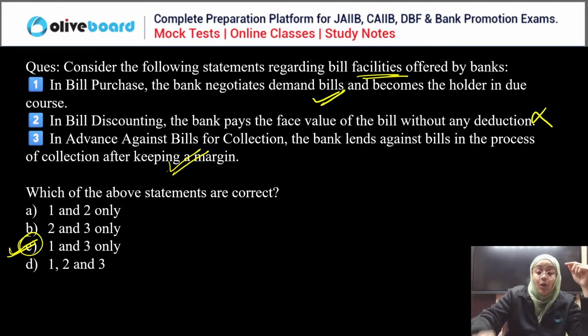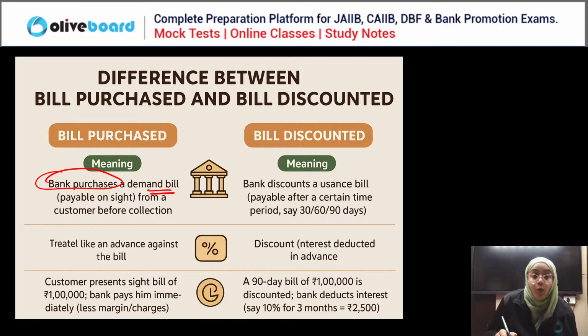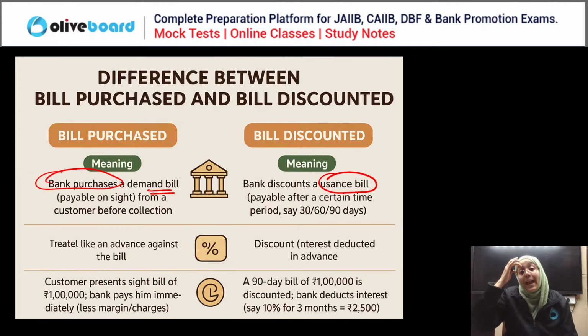Good, everyone. Now let me give you the difference between bill purchase and bill discounting. Very important for all of you. Always remember, bill purchase is for the demand bill, whereas bill discounting is for the usance bill. Usance bill means one which has a future date. A demand bill doesn't have any maturity; whenever the seller demands, you need to give the payment. So the bank always purchases the demand bill, and always discounts the usance bill.